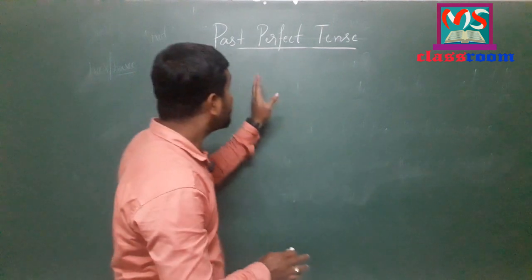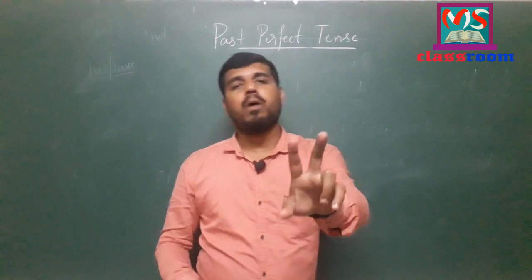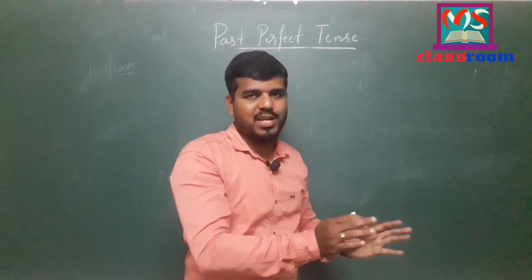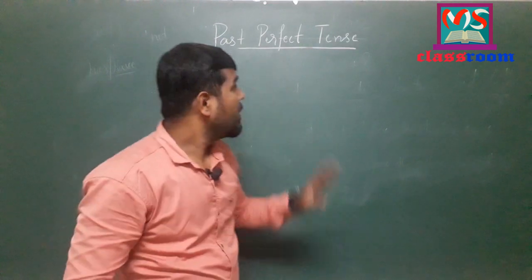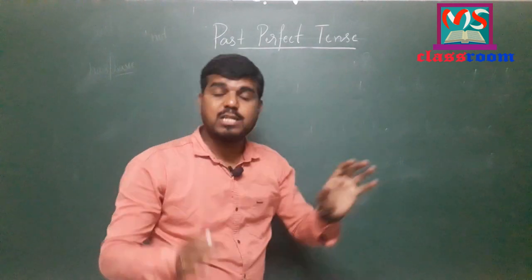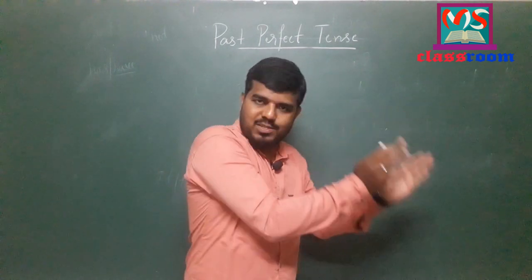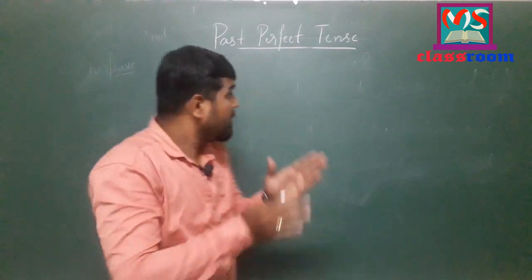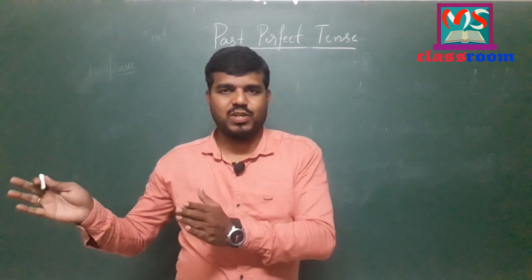To use past perfect tense in our regular conversation, we require two past actions, the earlier past action and the later past action. As I told you, past perfect tense is used to describe an action which was completed in past time before another action took place. And here it means we require two actions in past time.